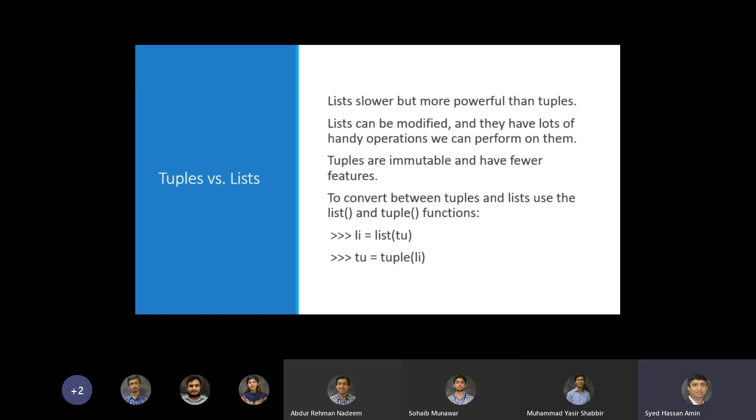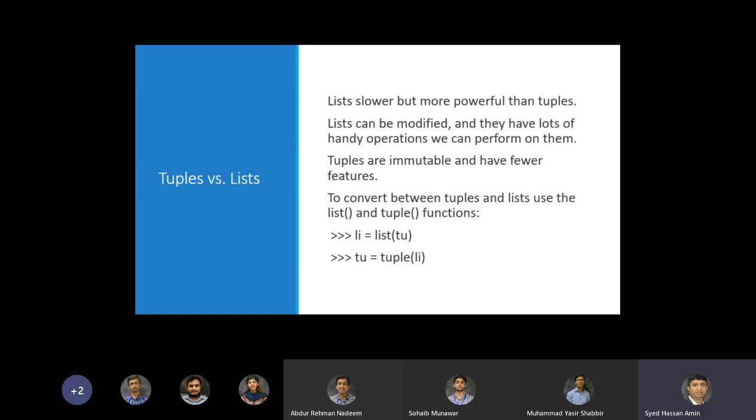As we were discussing earlier, the typical use of the list function is that we want to convert from one data structure to the other data structure. For example, to convert between tuples and lists, we use the list and tuple functions. You have a tuple tu, you call list on that, and it becomes a list. Similarly, you have a list li and you call the tuple operation on that, and it converts it into the tuple tu. So that's how we typically use list and tuple.